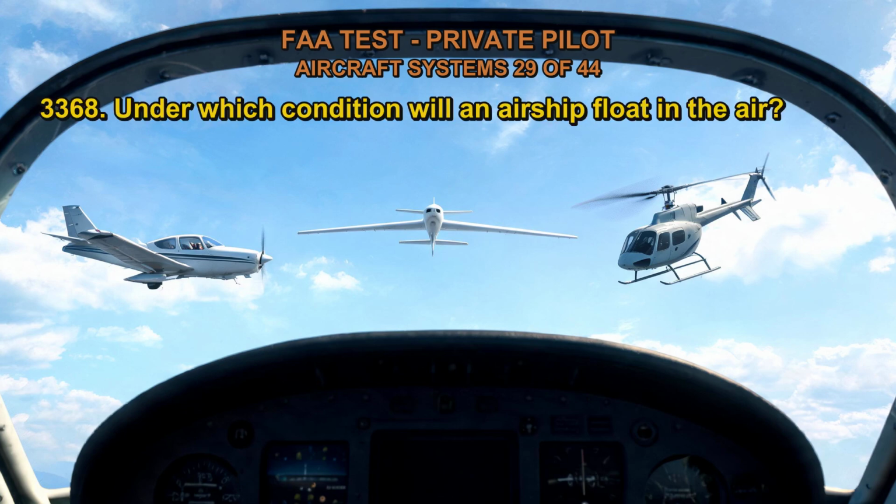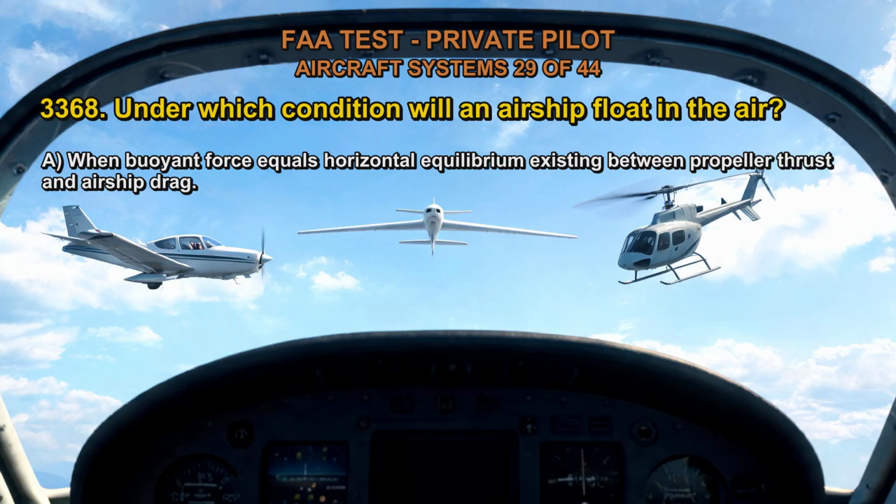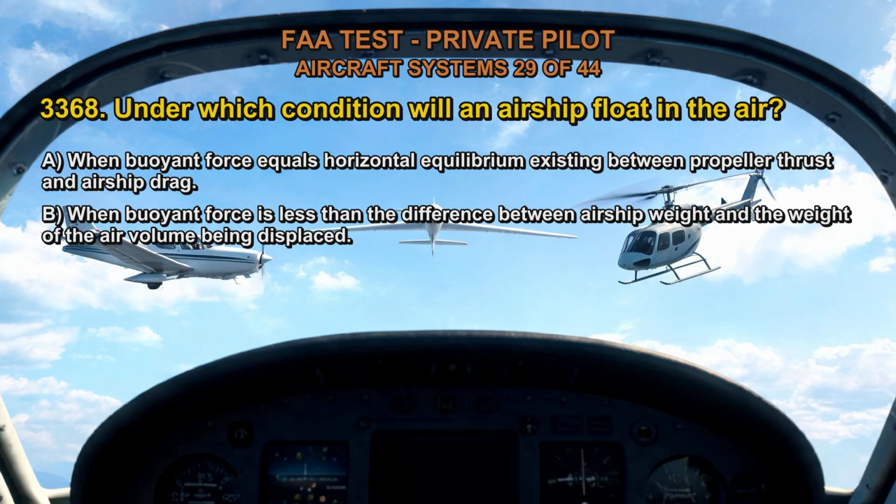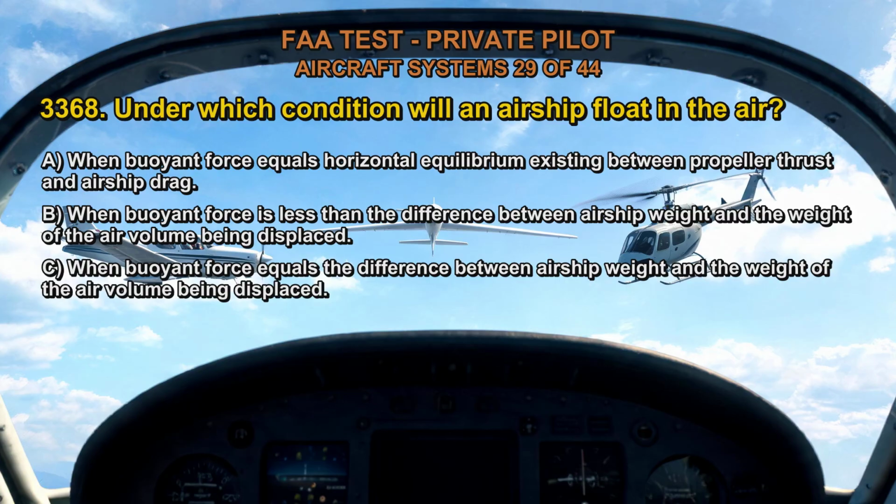Q3368. Under which condition will an airship float in the air? A. When buoyant force equals horizontal equilibrium existing between propeller thrust and airship drag. B. When buoyant force is less than the difference between airship weight and the weight of the air volume being displaced. C. When buoyant force equals the difference between airship weight and the weight of the air volume being displaced.